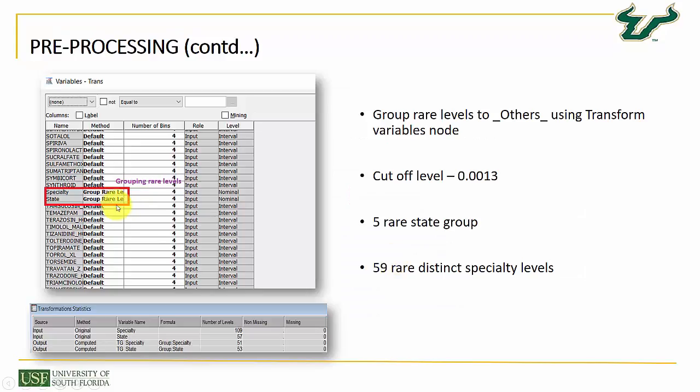Now the next pre-processing was the specialty and states having some rare instances. To deal with that, I used the transform variable component in the SAS Enterprise Miner tool, which basically groups the rare levels. Here I have chosen the method to group rare levels, and it will be given a name of _others_. For that, I have chosen a cutoff level of 0.0013, which basically means that any value less than 0.0013 will be referred to as rare and will be grouped. As a result, we came across 5 rare state groups and 59 rare distinct specialities. And this was the transformation statistics once the transform variable was applied.